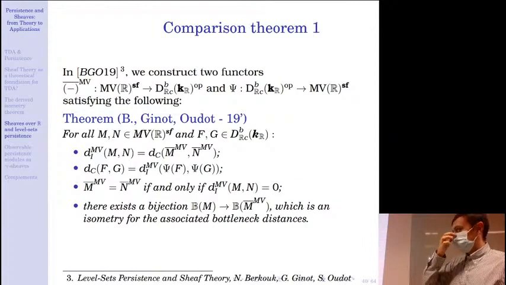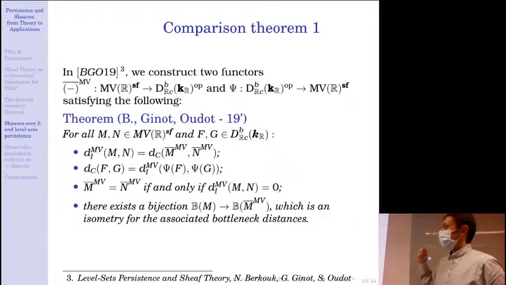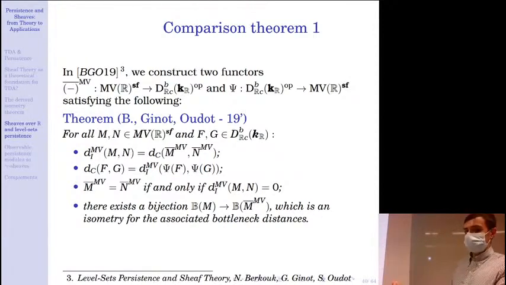And those two functors satisfy that they are isometric, and also they induce a bijection between the barcodes of a persistence module and the graded barcode of a sheaf, which is an isometry for the associated bottleneck distance. So this means basically that if I have a sheaf, I can compute its barcode from the associated level set persistence, from the associated Mayer-Vietoris system by this functor.